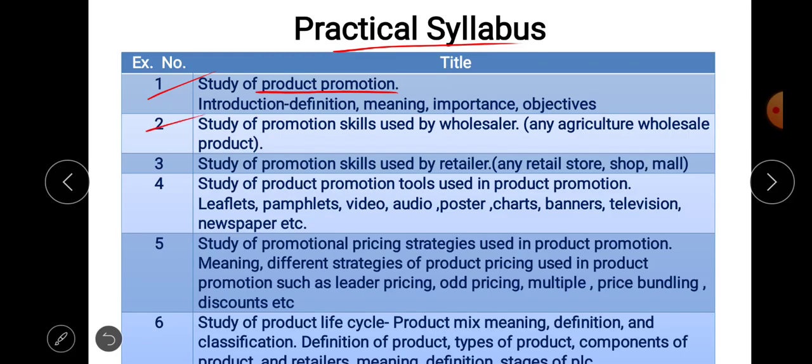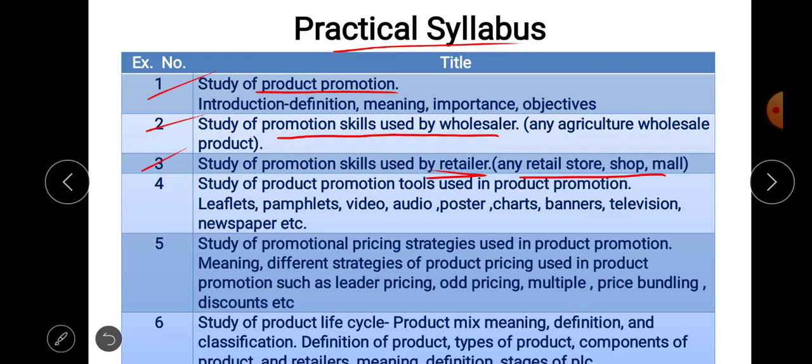Okay. Then the second exercise is about the study of promotional skills used by the wholesaler. What are the different promotional skills used by a particular wholesaler, that we are going to study. Here we are considering any agricultural wholesale product. Then in the third practical exercise, again we are studying promotional skills, but those used by a retailer. Here again any retail store, shop or mall will be considered.